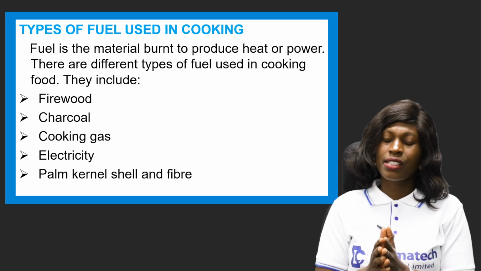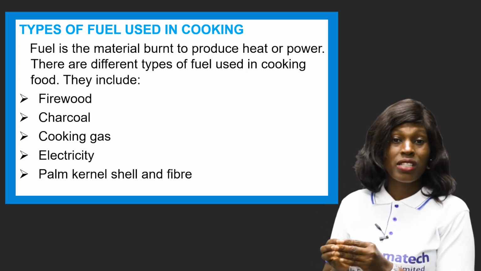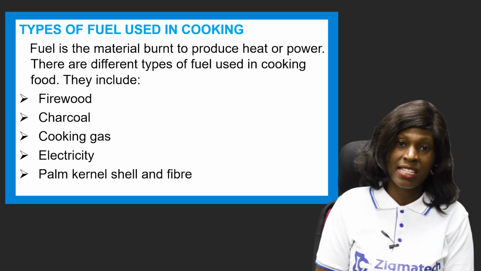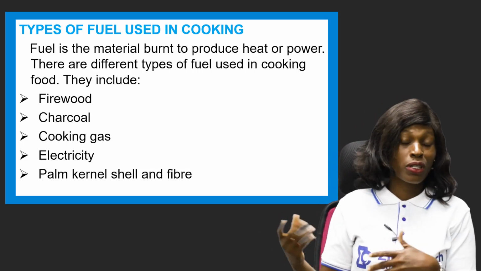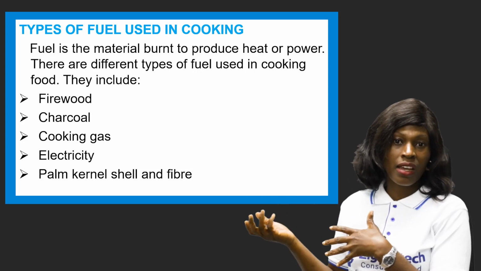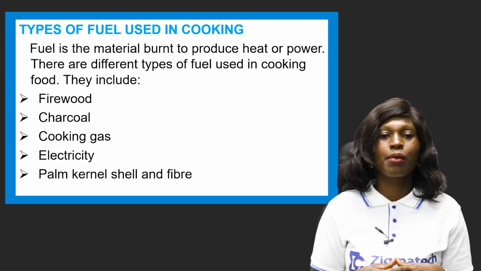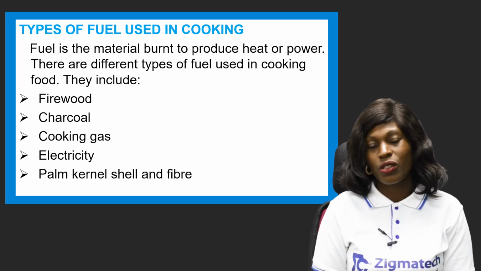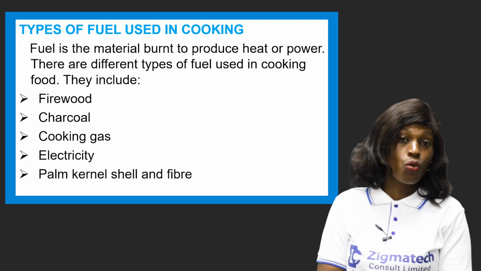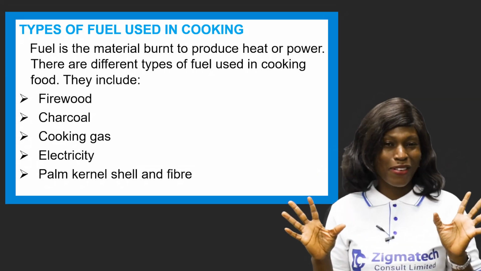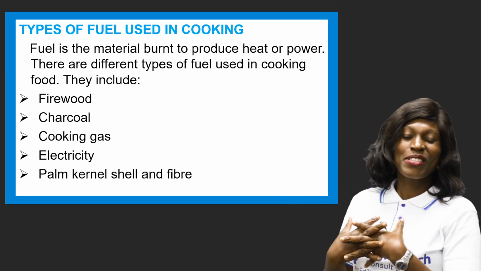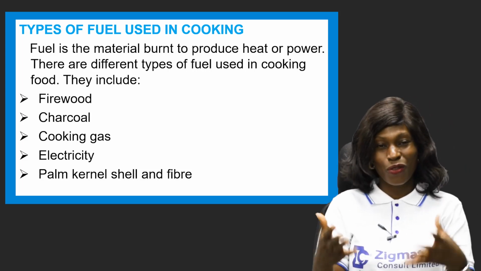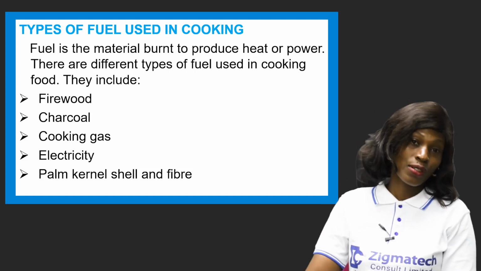Another source of fuel is referred to as what? Sawdust. A whole lot of you wouldn't know that. Sawdust is made from byproducts of what? Plywood that they use in making wood. They get that sawdust and use it as a source of heat to cook. So sawdust is one type of fuel that is used to cook as well. I'm sure you now know the different types of fuel used in cooking, so you won't just stick with cooking gas and electricity.